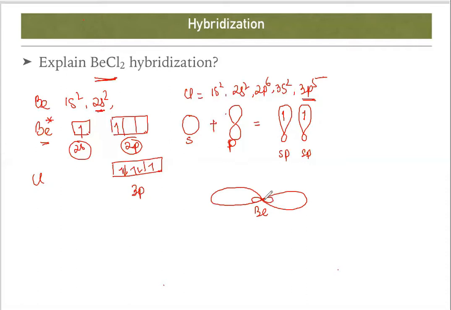And this is also another hybrid orbital. So this one is an sp hybrid orbital. This is also an sp hybrid orbital. How many electrons are present on this sp? 1. Here it is 1.